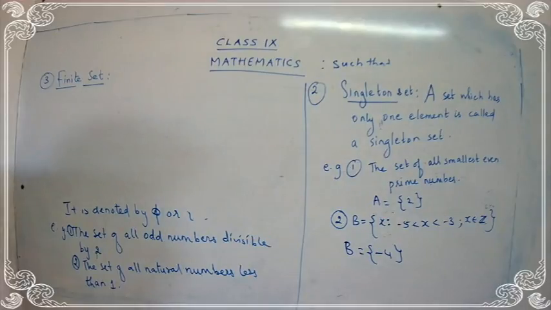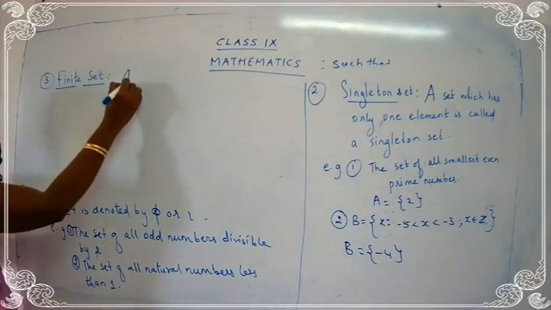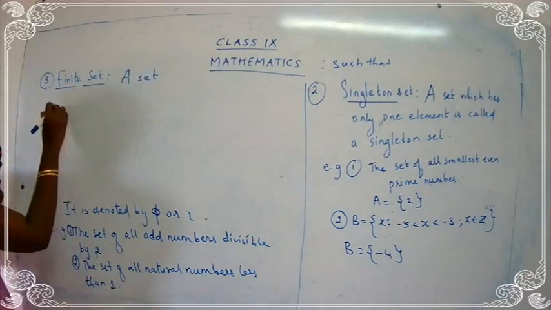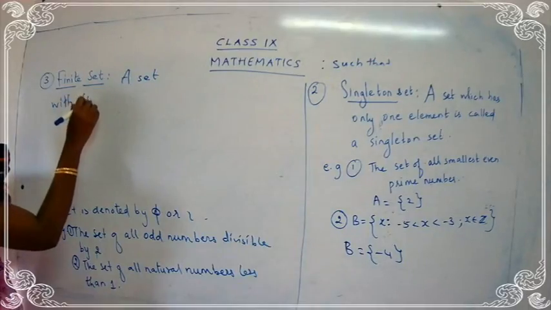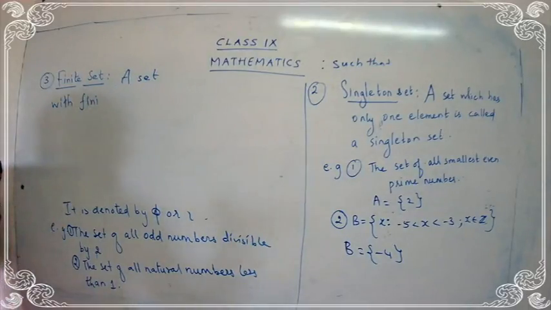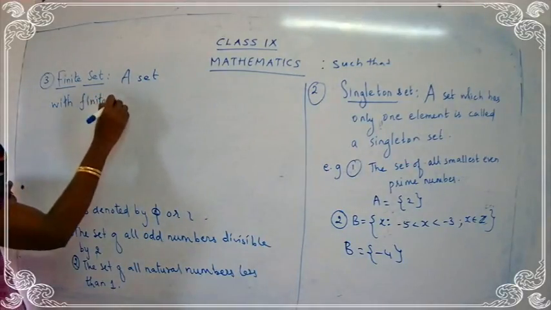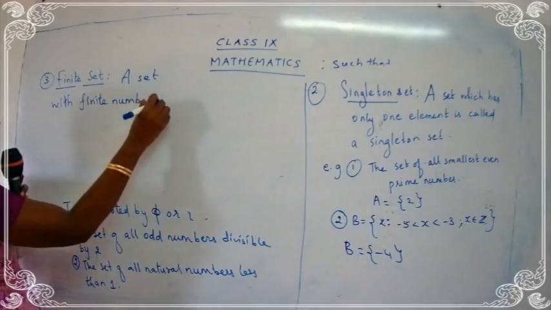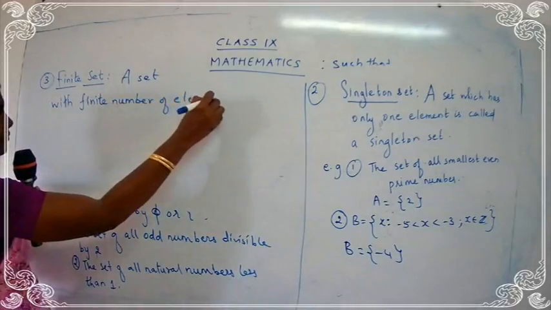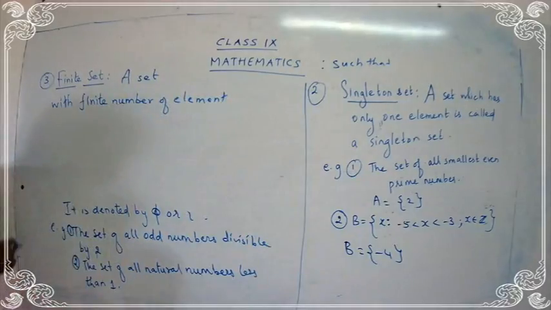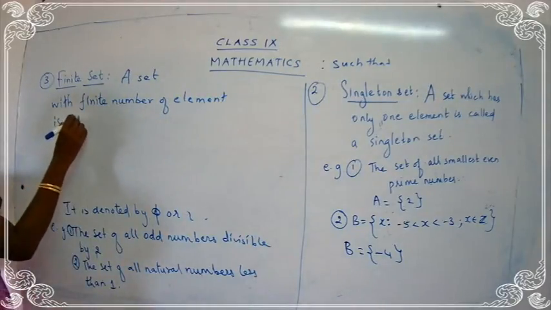Clear, children? Okay. A set with finite number of elements is called a finite set.